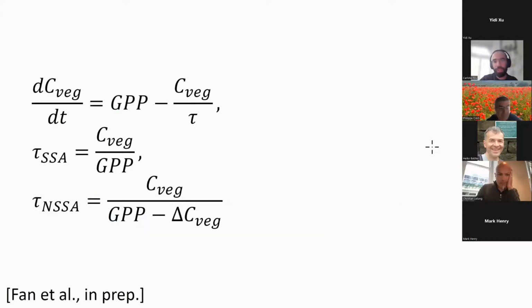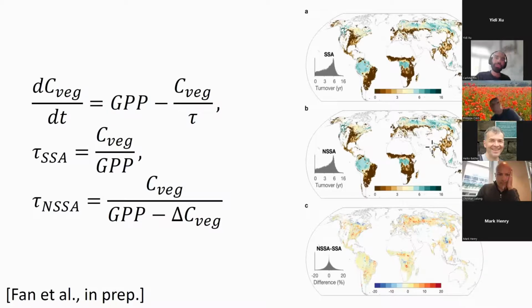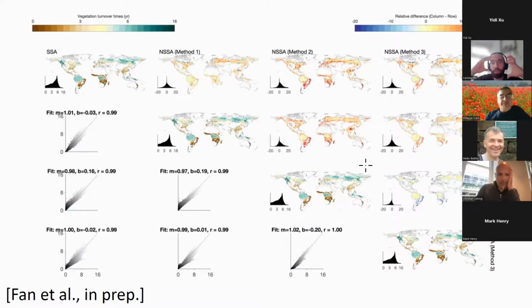So, Philippe, one slide just explaining that we can also look at this data to contrast the speed of the carbon cycle at local scales between traditional steady state assumptions and non-steady state assumptions. What we're observing is that at global scales, these relationships still hold very well, but locally, especially in transition regions, they are not really common. And depending on the scale, we're seeing a systematic underestimation of the speed of the carbon cycle on the land surface that we can now diagnose with this data set.